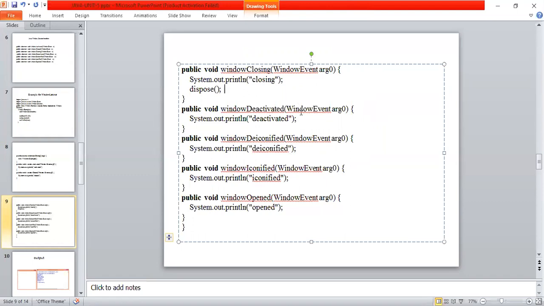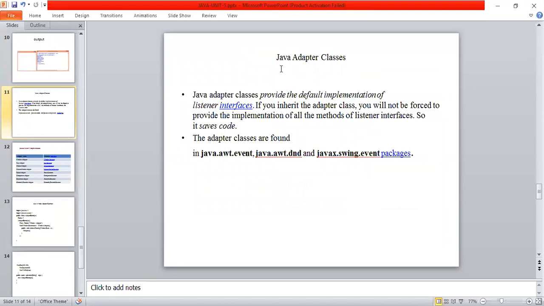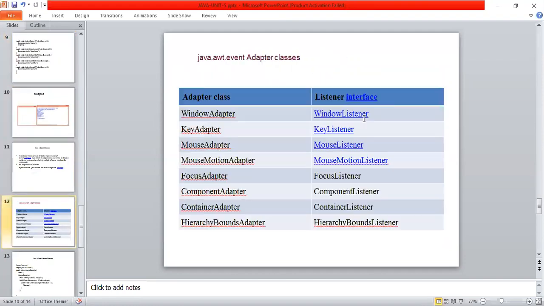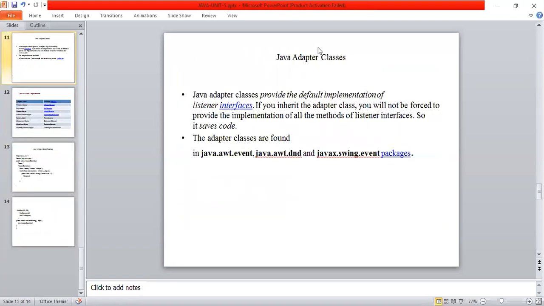This drawback is overcome by using the next concept, called the Java adapter class. Adapter class is a class, and the advantage of this class is that to implement any of the methods, there is no need to write the remaining methods of that particular interface. So that is the advantage of this adapter class.